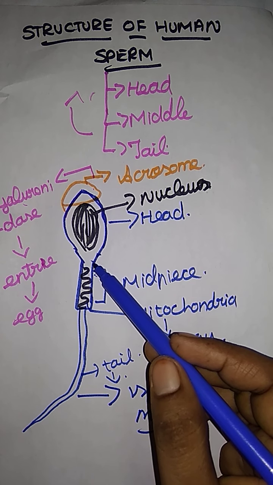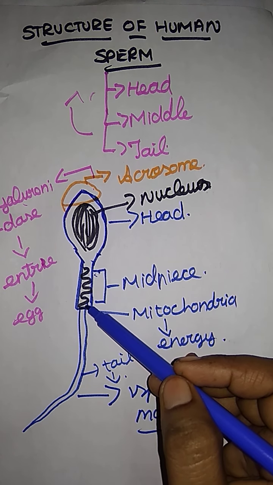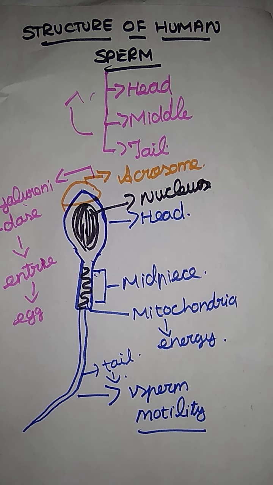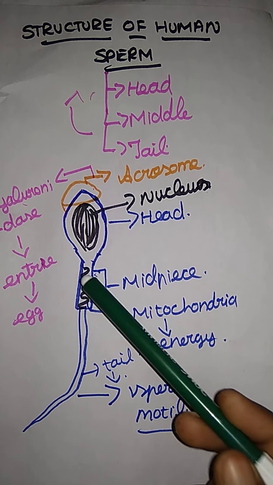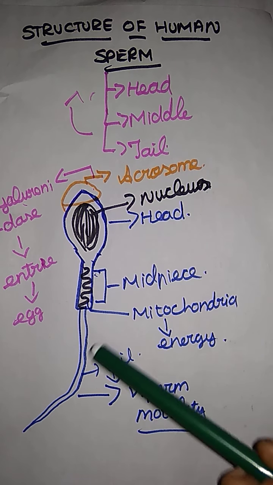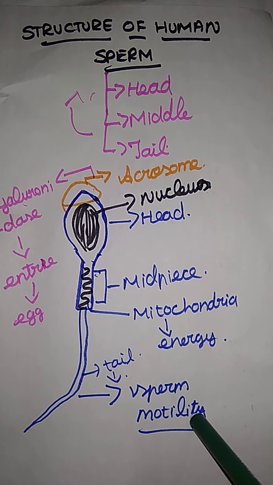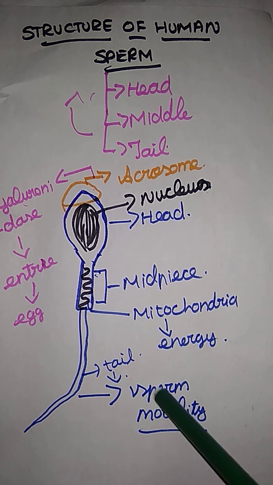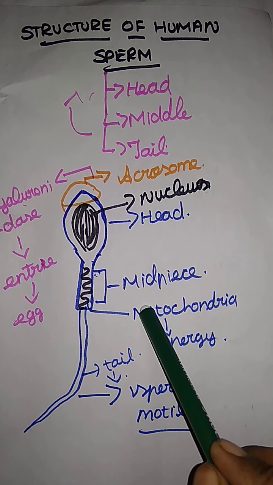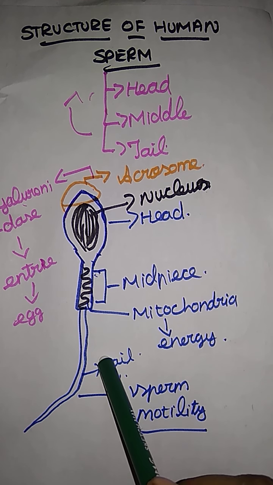The neck acts as centrioles. The middle piece contains mitochondria. The major function of mitochondria, the powerhouse of the cell, is to provide energy to the tail part. The function of the tail is sperm motility, which is movement from one place to another. The tail gives the sperm its movement.